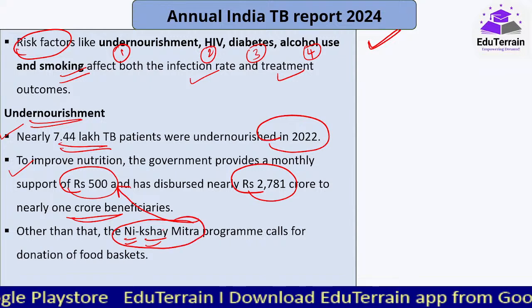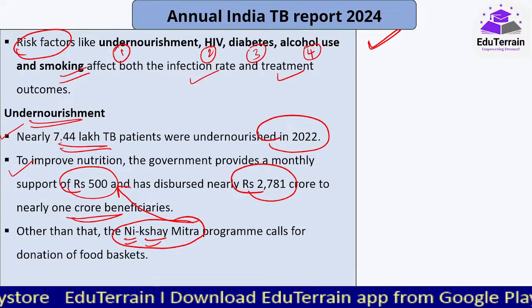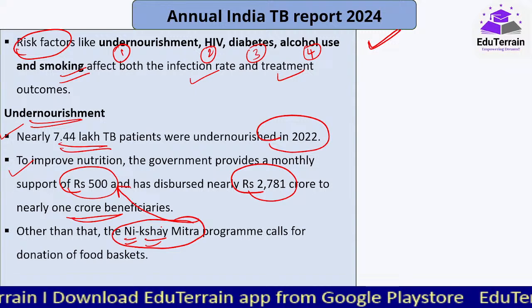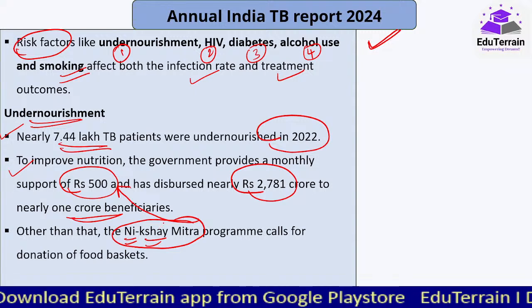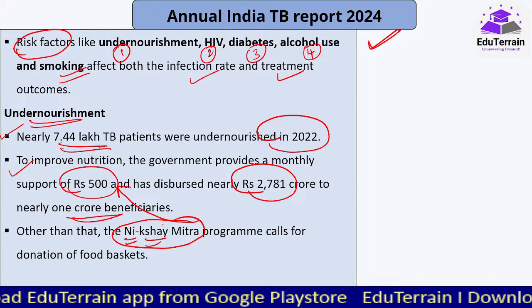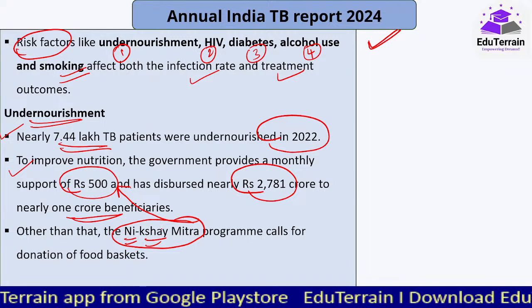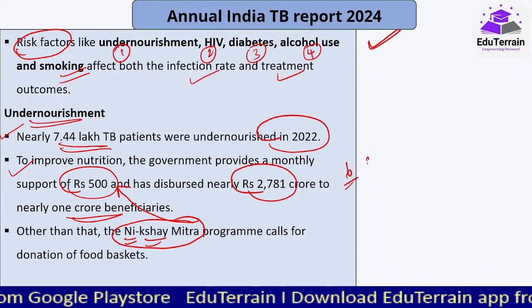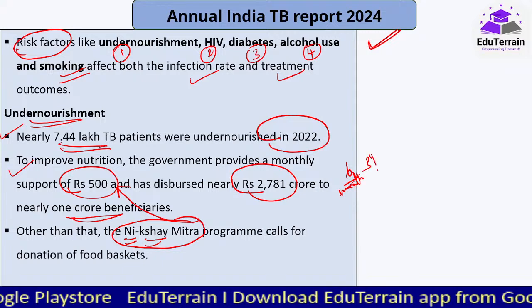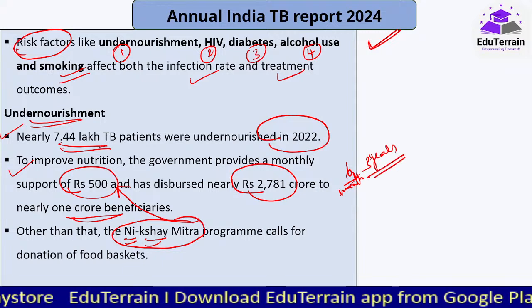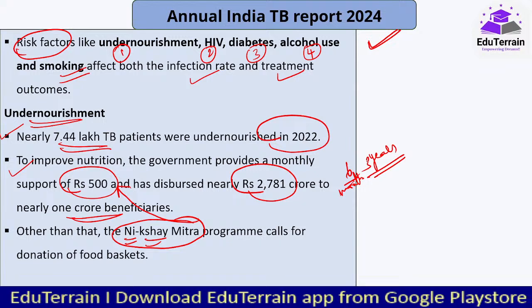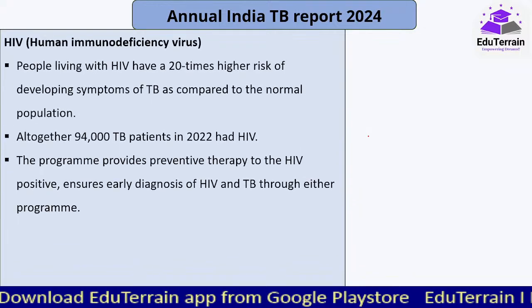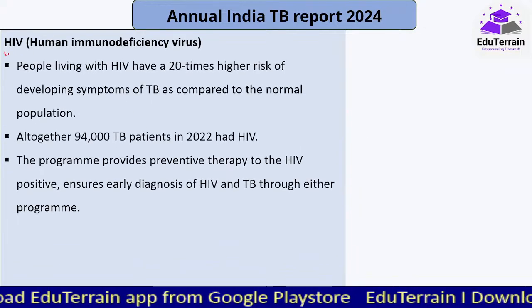Here, any individual, corporate, organization, anyone, can adopt a minimum of one TB patient and help them with all the support, that is financial support related to the treatment, food, etc., for a minimum of 6 months and maximum of 3 years. So this way they are trying to support the TB patients, especially those from a poorer background. We'll discuss that in a detailed manner in a couple of minutes from now.